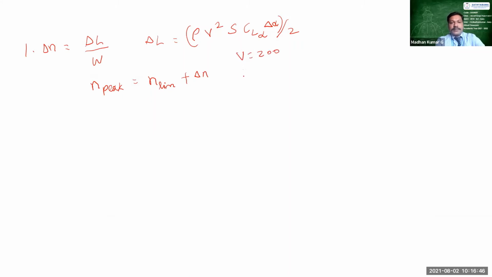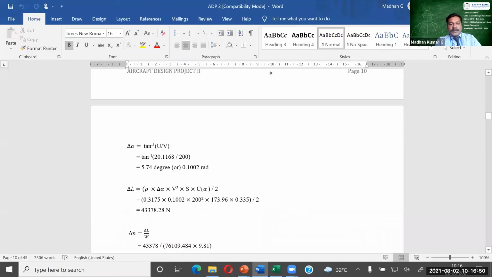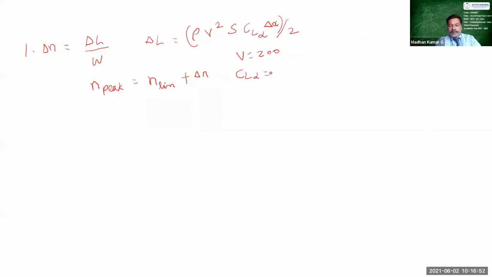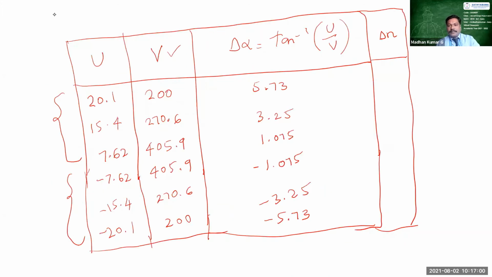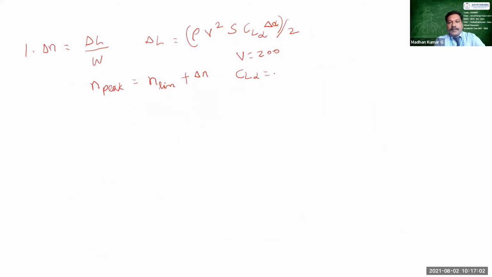And CL alpha, and the value of CL alpha, we have the value of CL alpha here, right? So the value of CL alpha is 0.335. Okay, and for this del alpha is